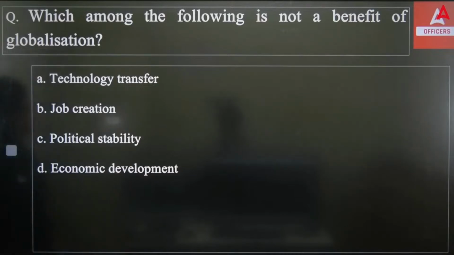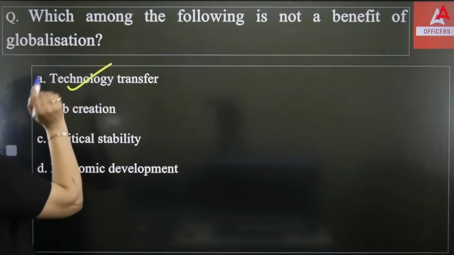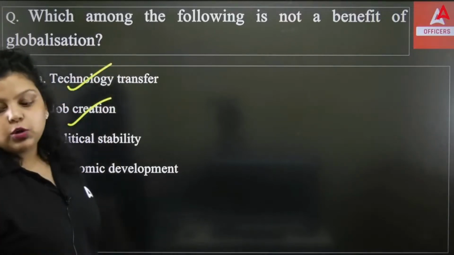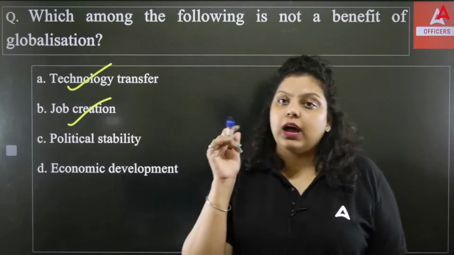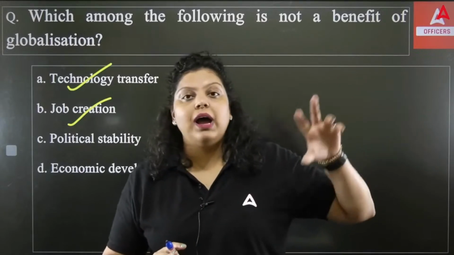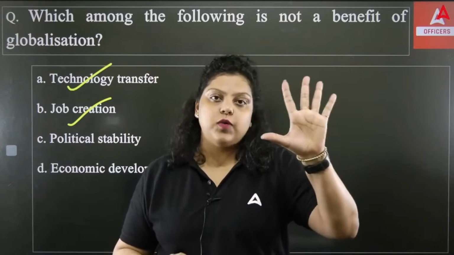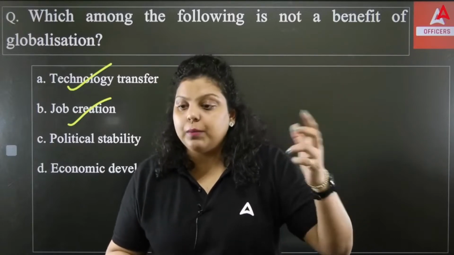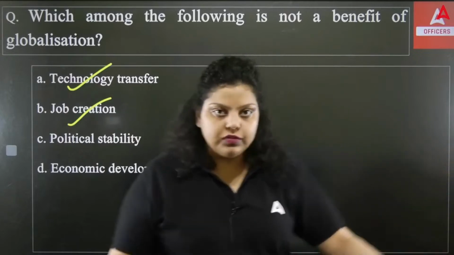So if I talk about globalization, it's very obvious technical advancement is there. Job creation is also there. Because of globalization, we started producing more goods. Let's say India used to have a demand for 100 products in a year. But now you are exporting goods, so you have to export, let's say, 400 products. So now you have to produce 500 products, and that will increase employment, increase the GDP, increase per capita income, national income also, obviously.